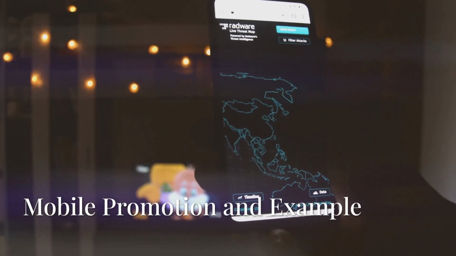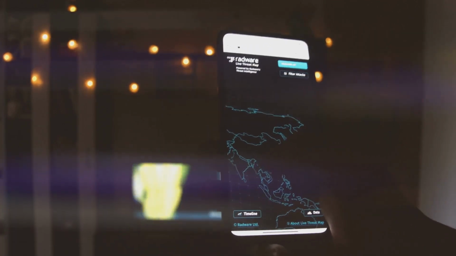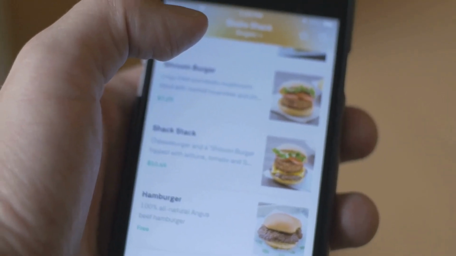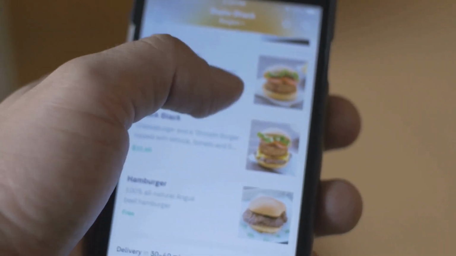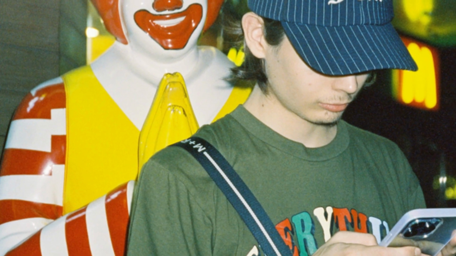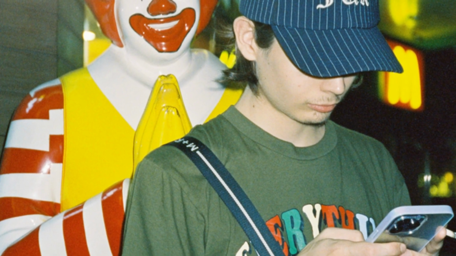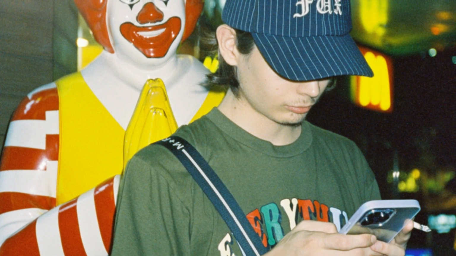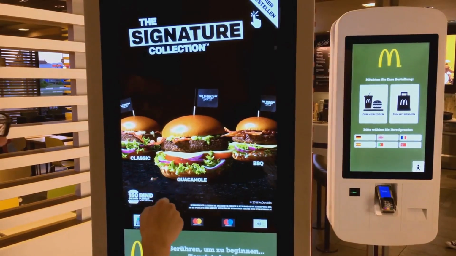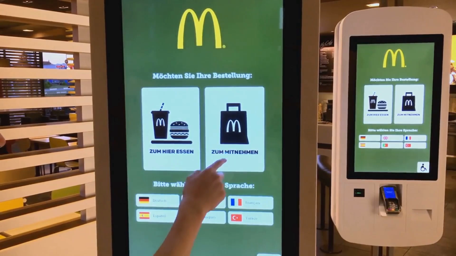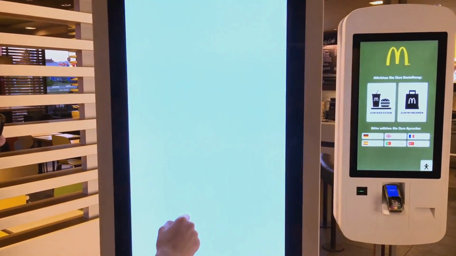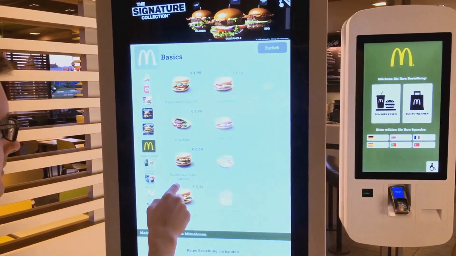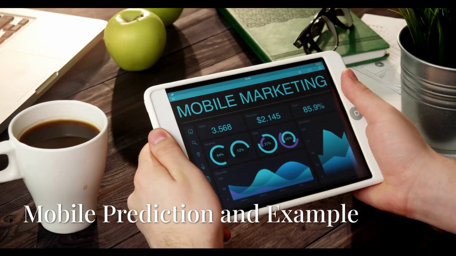Mobile promotion, location-based benefits or offers that users receive. For example, McDonald's app, location-specific offers. McDonald's mobile app detects when users are near a store and sends a notification with a discount coupon. A customer walking past a McDonald's might receive: exclusive deal, get a free fries with any burger purchase, only at this location today.